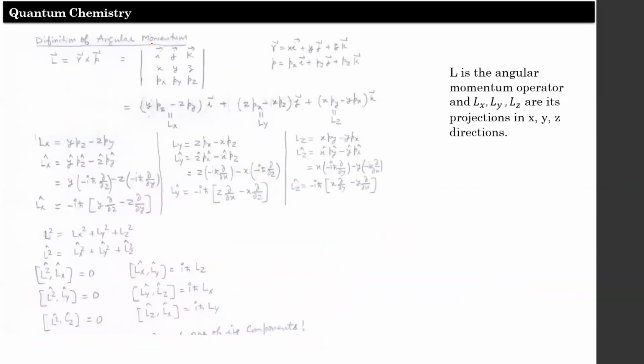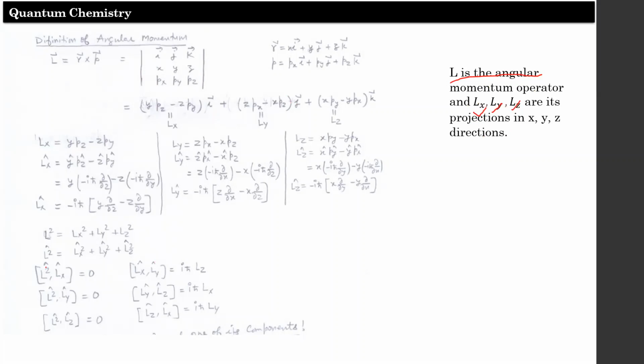And finally, I described the angular momentum. L is the angular momentum operator. We defined operators for each observable: the Hamiltonian operator for energy, the momentum operator, the x, y, z operators, and finally the angular momentum operator and Lx, Ly, Lz, the angular momentum operators in each direction.